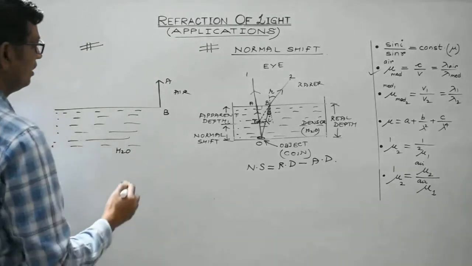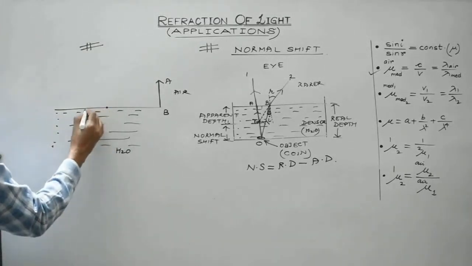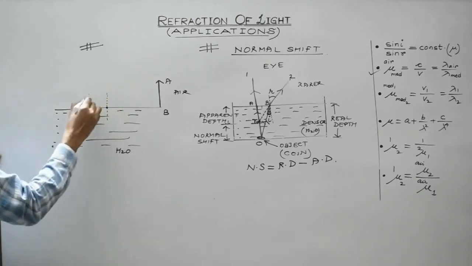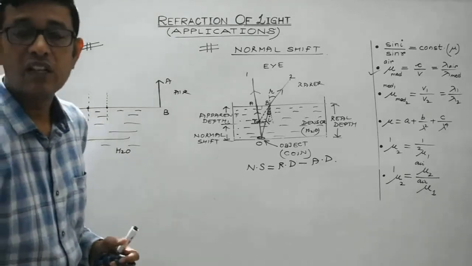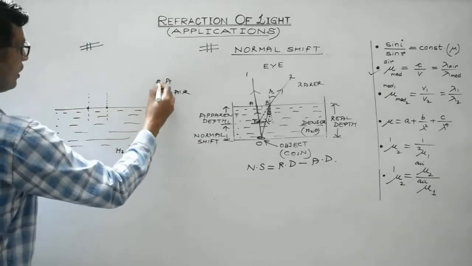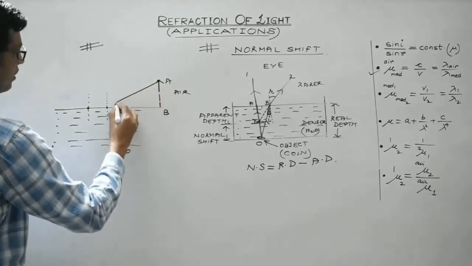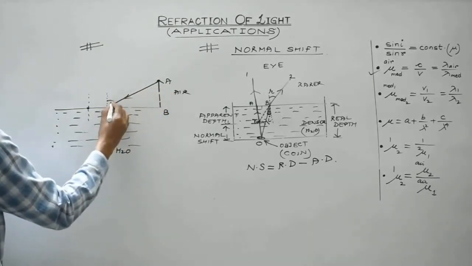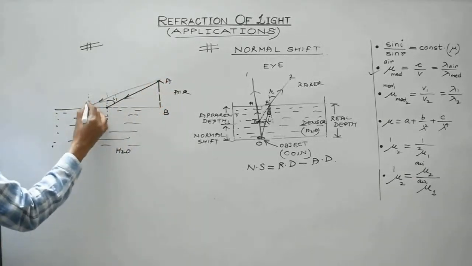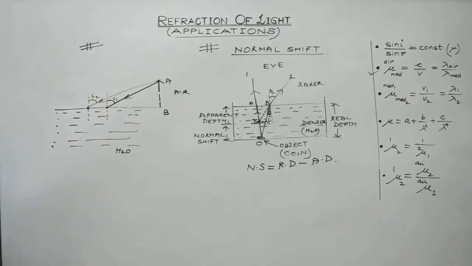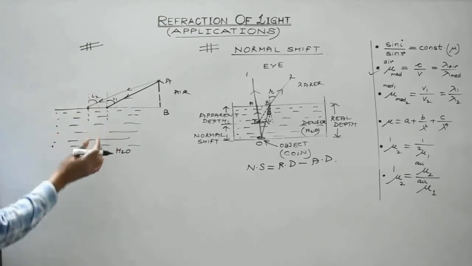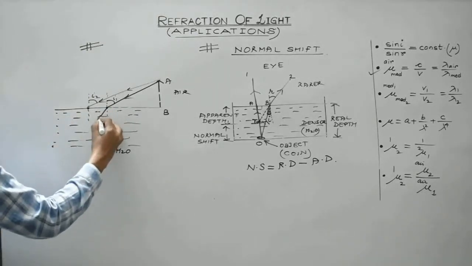So let's see. Suppose, let's consider these are the two points where the refraction is to be studied. So we can draw a normal over here like this. These are the two normals. Rays will come from the object. This is the object, suppose. Right? So rays will come like this. This will be the angle of incidence, suppose I1. This is another angle of incidence at a different point, I2. I2 will be greater than I1 definitely. So what happens is, the ray is coming from rarer to denser, so it will bend towards the normal, like this.